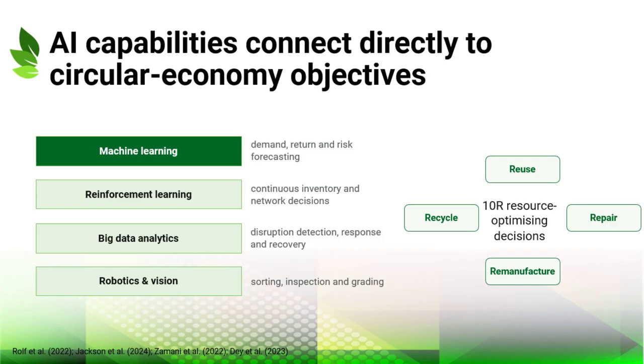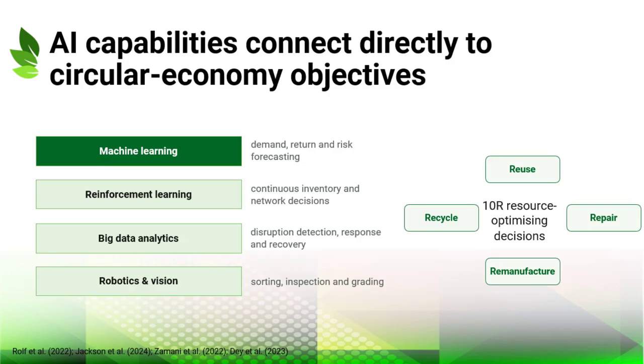Here, the presentation links AI capabilities to circular economy objectives. Machine learning supports forecasting of demand, returns, and risk. Reinforcement learning is highlighted in the chapter as relevant for continuous inventory and network decisions. Big data analytics improves disruption detection, response, and recovery. Robotics and computer vision can support sorting, inspection, and grading of returned products.